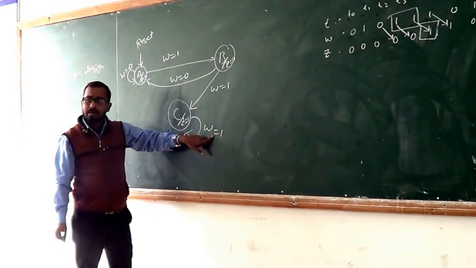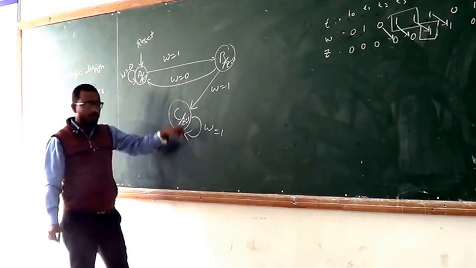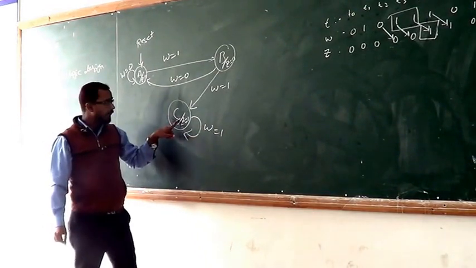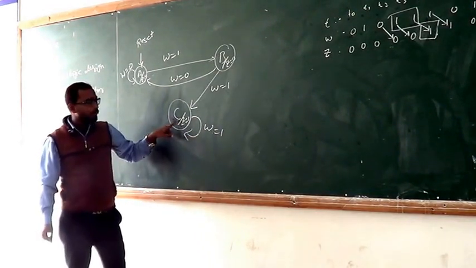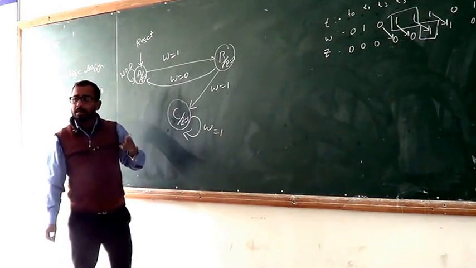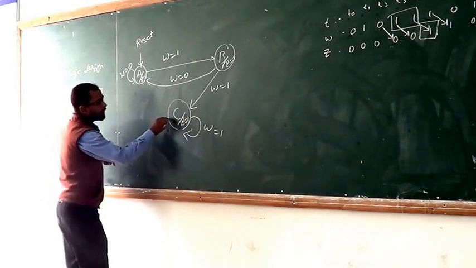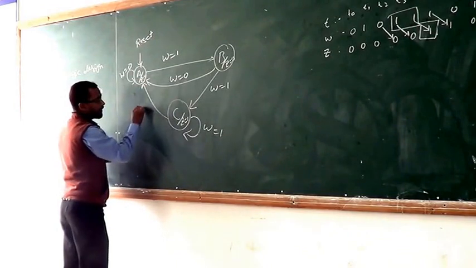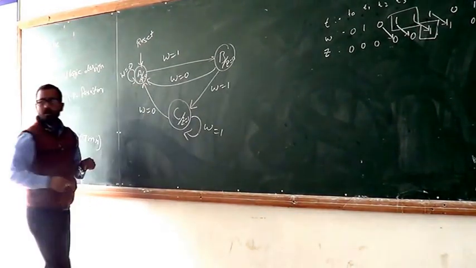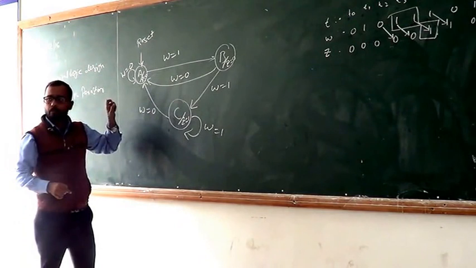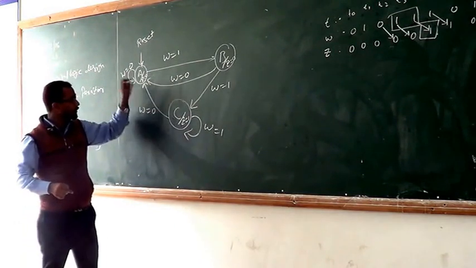that means input occurs 1, then what will happen? We transit to state C. When W is equal to 0, then what will happen? If W becomes 0, then we transit C to A.